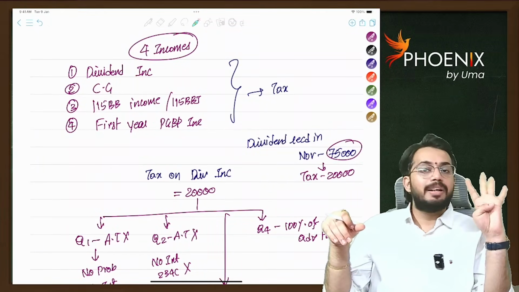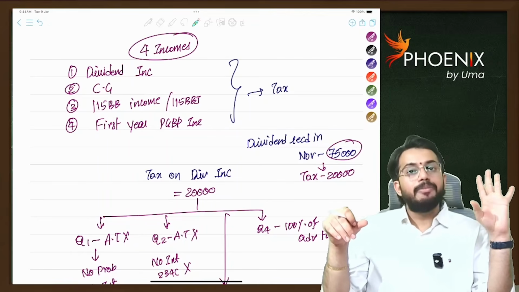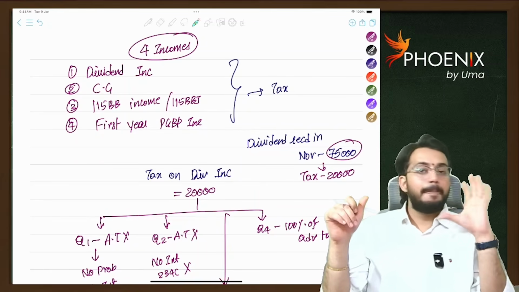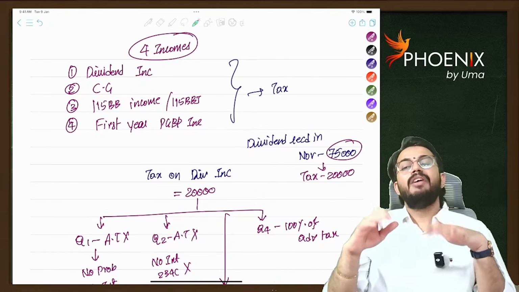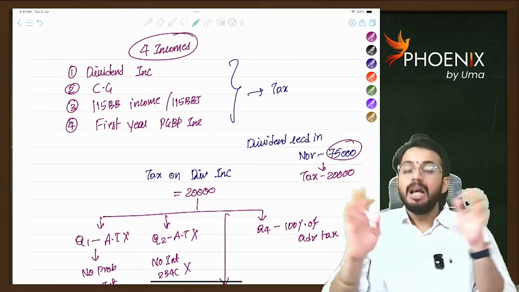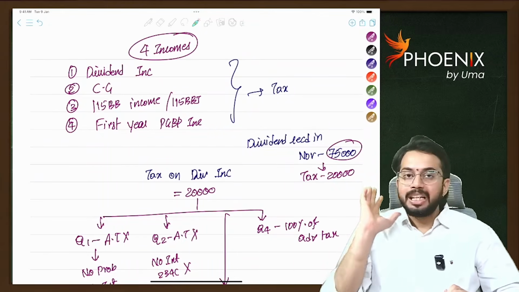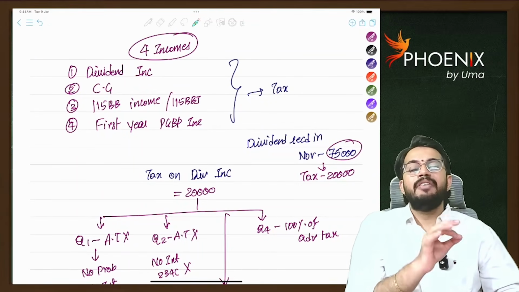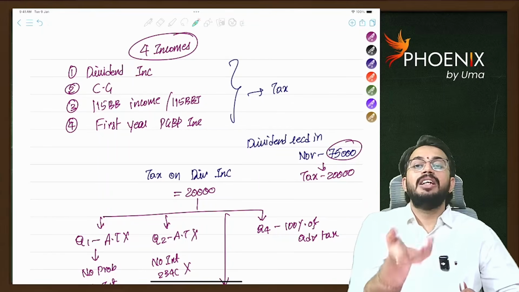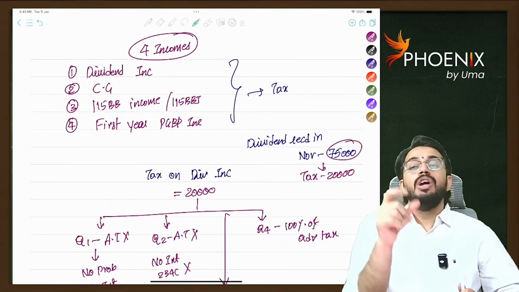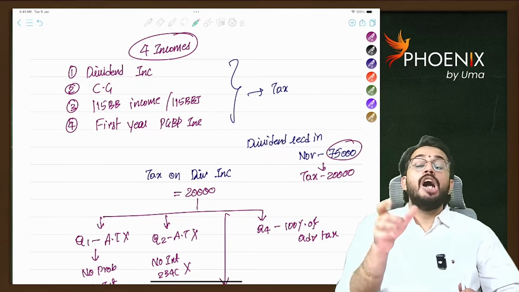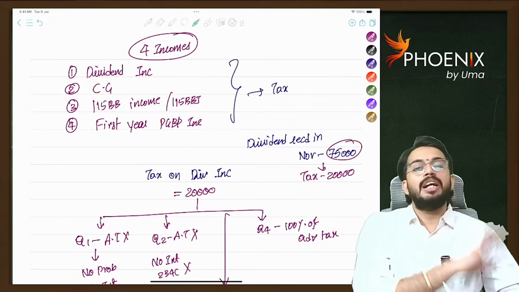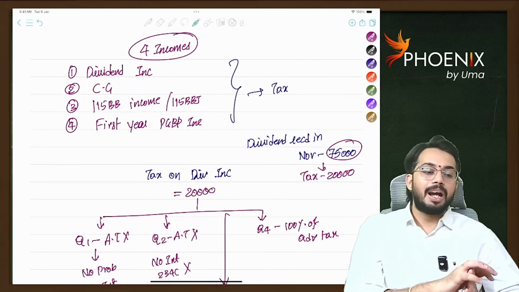So these 4 incomes, dividend income, capital gain income, first year PGBP income, 115BB, 115BBJ income, are unpredictable. So for these 4 incomes, even though you do not pay advance tax, that is fine. But from the quarter in which you get these incomes onwards, you are required to pay advance tax. Let's say I received a dividend in the month of November. November falls under Q3, October to December. So on such dividend income, I am required to pay advance tax in the third quarter. 75% advance tax I have to pay. That is the concept. Are you able to understand?